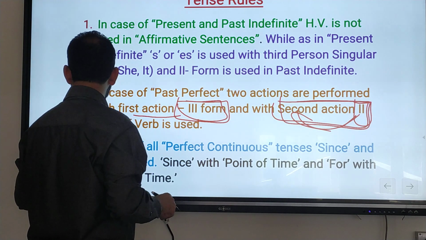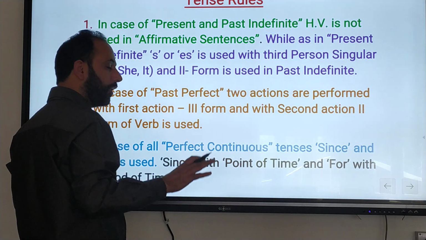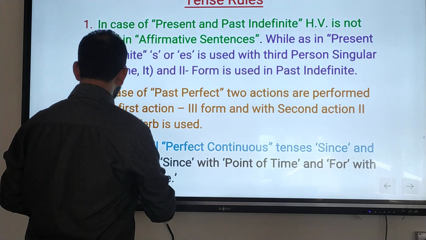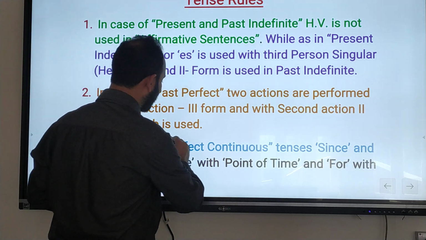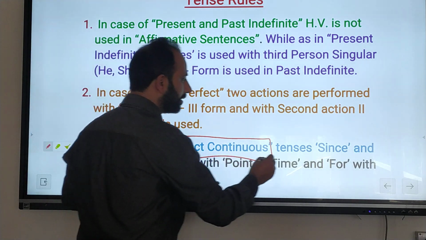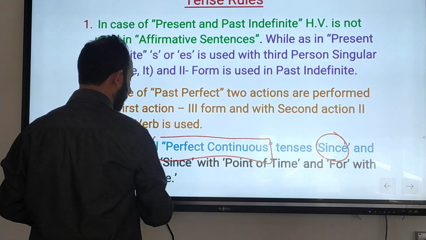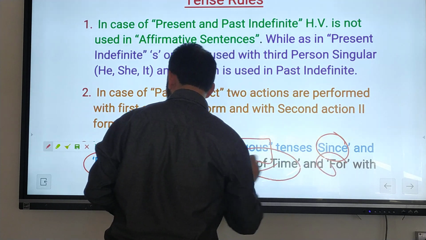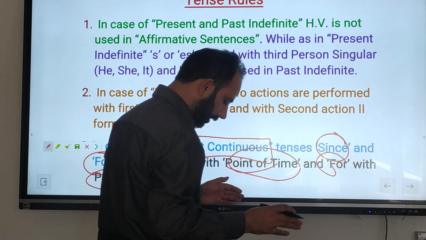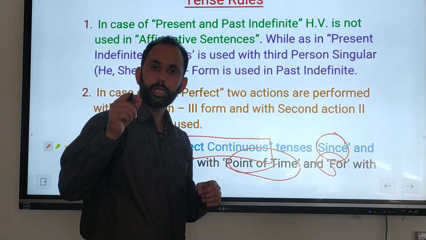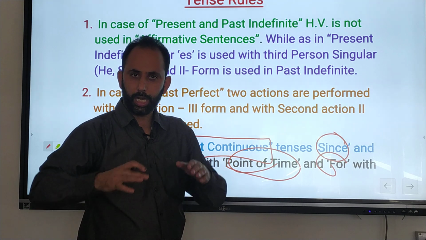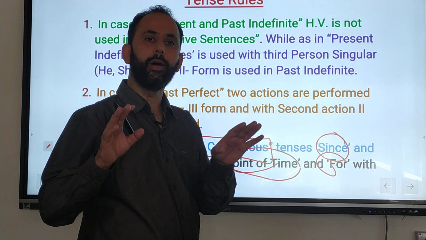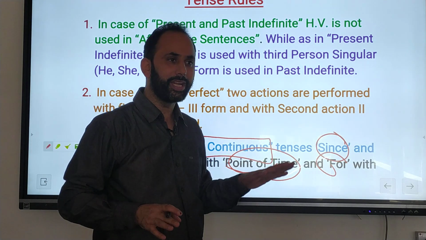Okay. Last rule, but not least, only 3 rules for the tense. Very easy. This is in case of all perfect continuous tenses, which I already told you. Since and for is used. I told you that since means point of time and for means period of time. I told you that since means from where? Since morning, since 10, for means duration, for 2 hours, for 2 days, for 2 years. In this way we have completed the tense. Complete. Now there is usage.